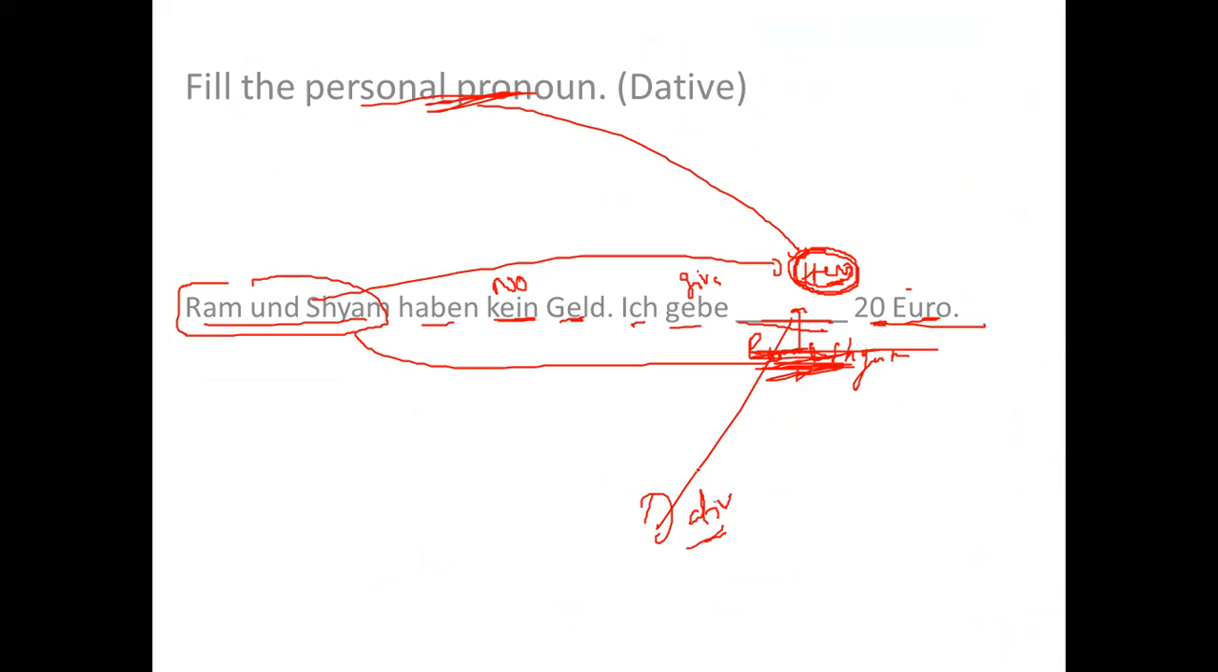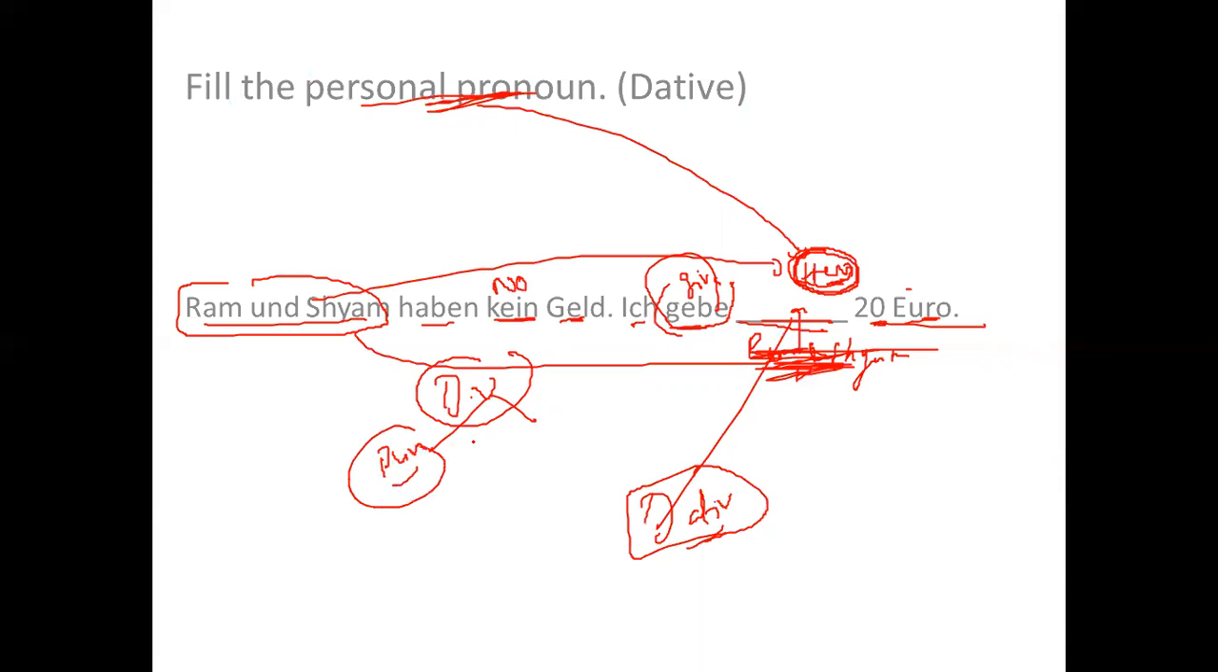And what is the reason why I will use dative? Why will I not use accusative? The reason is, the verb given here belongs to the mixed dative verbs. When we were discussing verbs, do you remember we discussed dative verbs? There are two forms of dative verbs. One is pure dative verbs and the second is mixed dative verbs. So this verb belongs to mixed dative verbs.